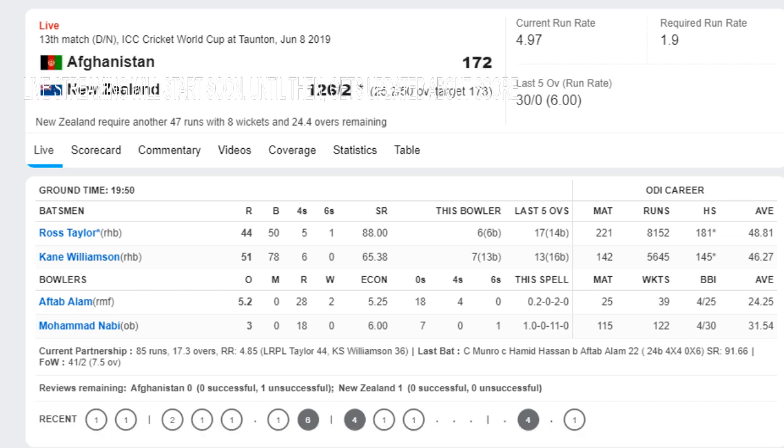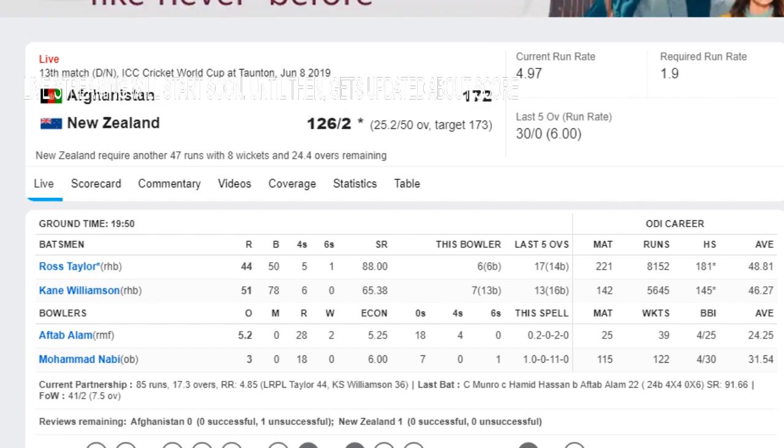These two are very experienced sides. Batsman Kane Williamson has scored 5,645 runs at the moment, while Ross Taylor has scored 8,156 runs. With this 4 run, 25.3, Aftab Alam to Taylor, 4 runs, which increases his career average to 48.83. Ross Taylor has moved to 48 off 51 balls with his strike rate approaching 100, 94.11. Ross Taylor hits the third ball of the 26th over for 4 runs. Sweet timing.